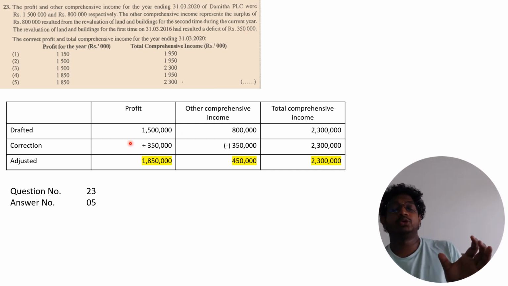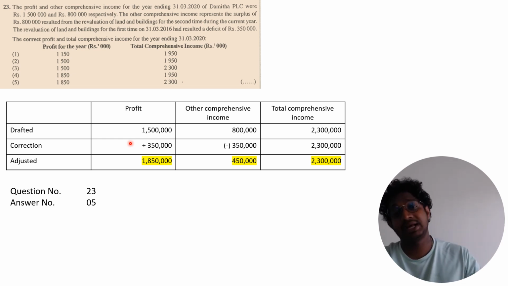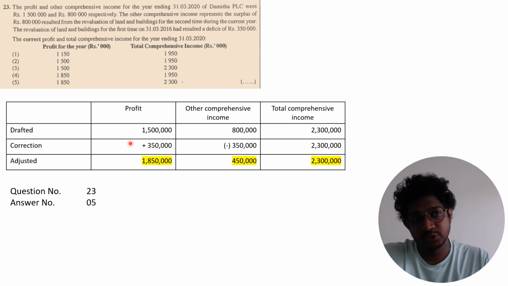That 350 deficit was written off against profit. You can't record the total surplus in other comprehensive income if there was a deficit last year from the first revaluation. So you have to deduct the deficit from the surplus, and the remaining value you record in other comprehensive income.